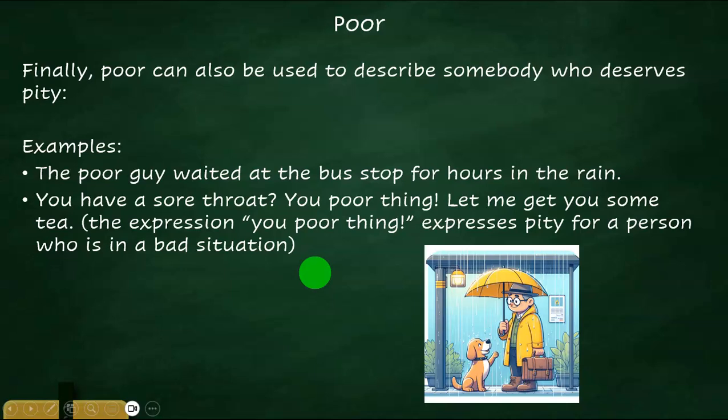You have a sore throat. You poor thing. Let me give you some tea. Now, the expression "you poor thing" expresses pity for a person who is in a bad situation, right? That is the meaning of "you poor thing." Even in the first one, the poor guy waited at the bus stop, that means he's in a bad situation. He can't do anything. Even if he has enough money, he's rich, there's nothing much he can do because it's raining very heavily. So friends, that is the third meaning of the word poor.